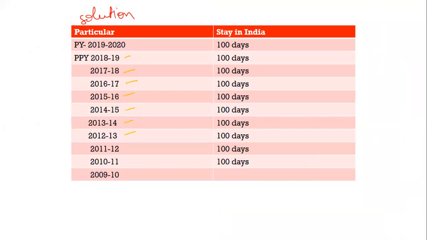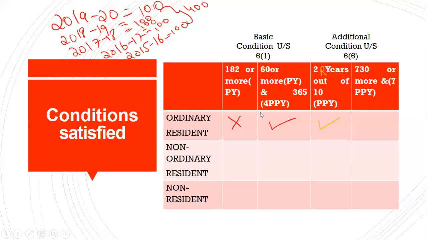So in these years, how many days did he stay? He stayed for 700 days. That's all. Correct? Yes or no? He stayed only for 700 days. So which means he is not satisfying the second additional condition.